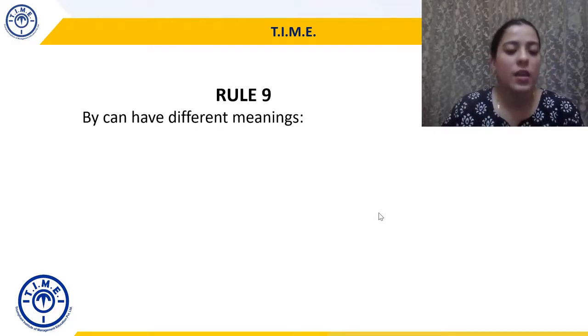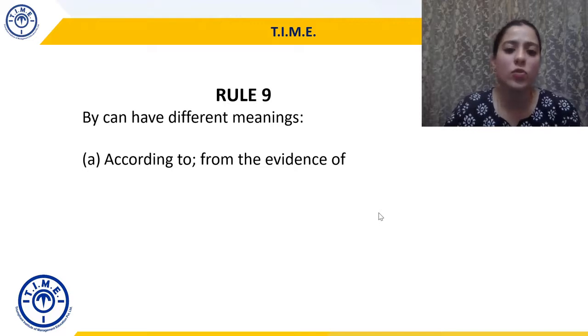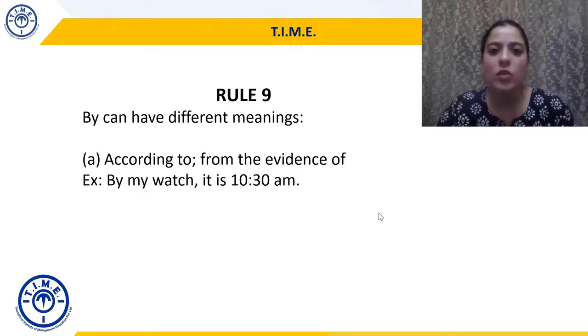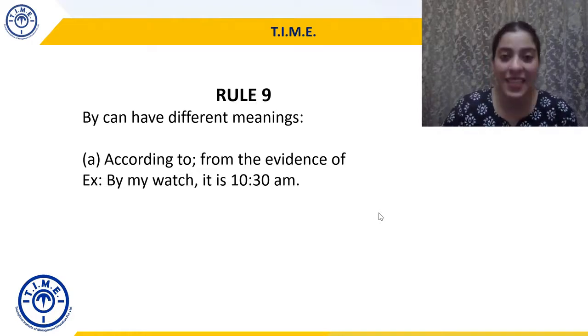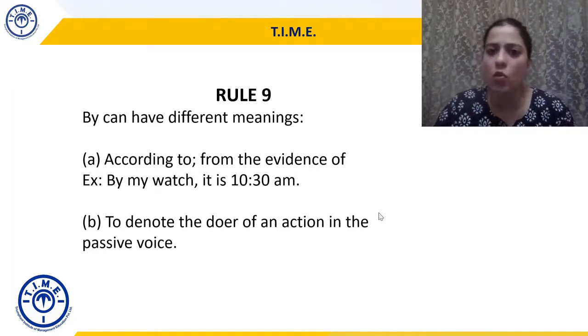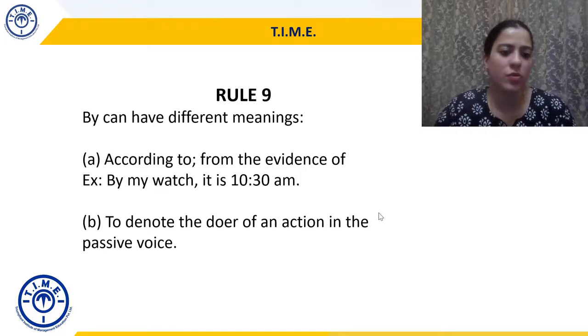Okay. Rule 9, by can have different meanings. By is again a preposition, but it can have different meanings depending on how it is used. So according to, from the evidence of, so by my watch it is 10:30. So according to this watch, according to me, it is 10:30 a.m. It can also denote the doer of an action in the passive voice. We again know what active and passive voice are. We have had a brief discussion on this in the verbs discussion, right?